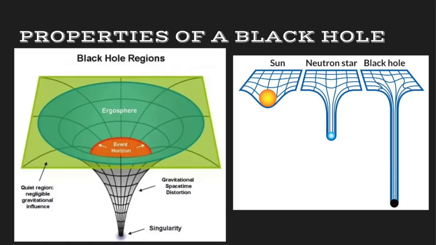Properties of a black hole. When a very large stellar corpse collapses in on itself, a tremendous mass is compressed into a tiny one-dimensional point, causing gravity and density to become infinite, resulting in infinite curvature of space-time. This point is called a singularity, and this is where our laws of physics completely break down, leaving us with no way to explain with confidence what actually happens inside of a black hole.